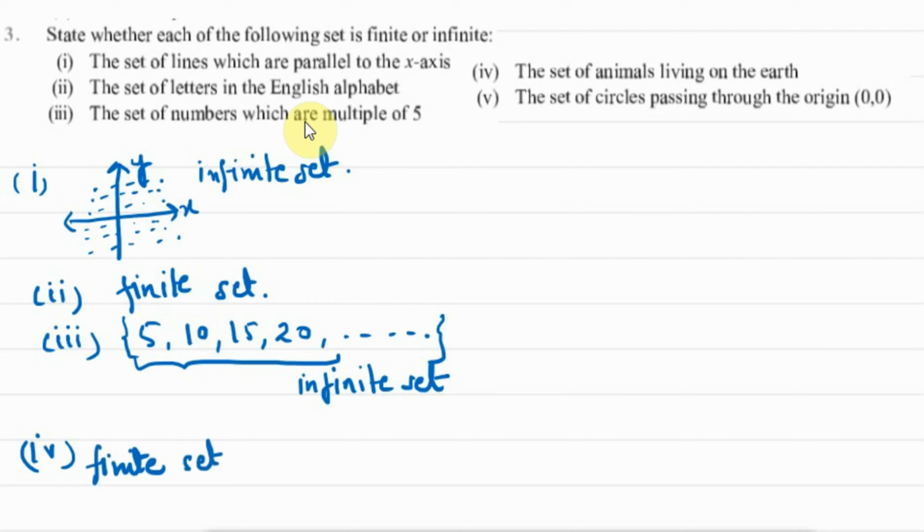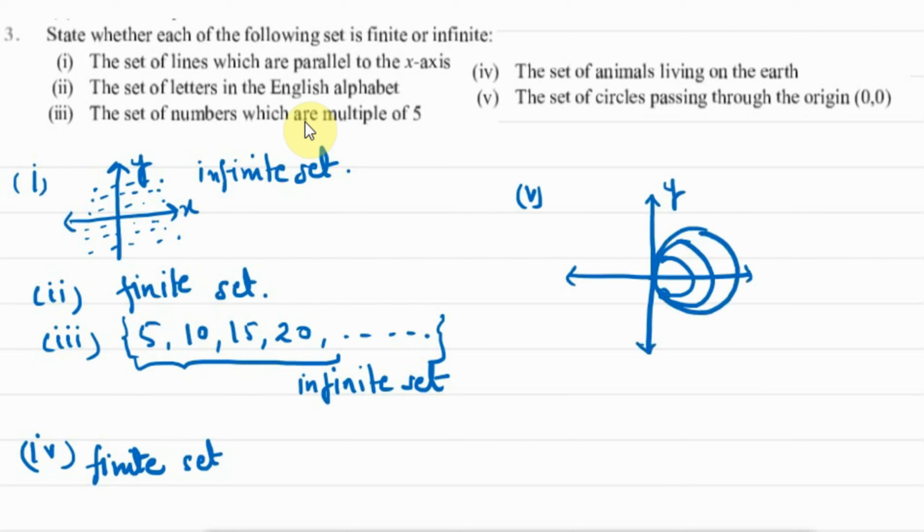We have part 5. It says the set of circles passing through the origin (0, 0). So we have this origin with us. This is the origin, right? This is the y-axis. Now we can have infinite number of circles which are passing through this origin, right? So we can have n number of circles which are passing through this origin. So this will be an infinite set.